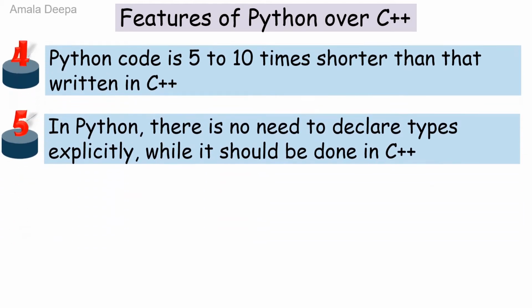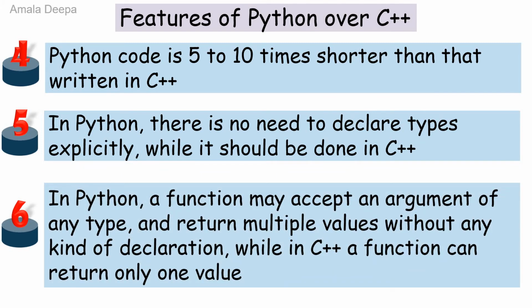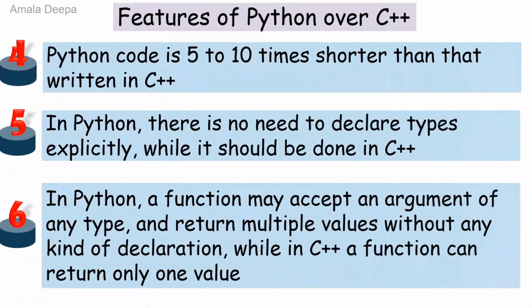The sixth feature of Python over C++. In Python, a function may accept an argument of any type and return multiple values without any kind of declaration, while in C++, a function can return only one value. That is, a function in Python can return multiple values, whereas in C++, a function can return only one value. Python is a scripting language. That is, Python can integrate and communicate with other programming languages.